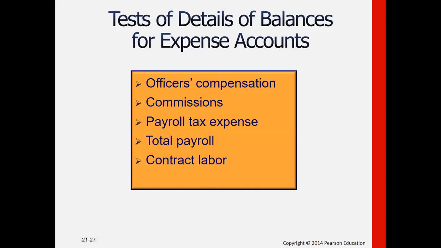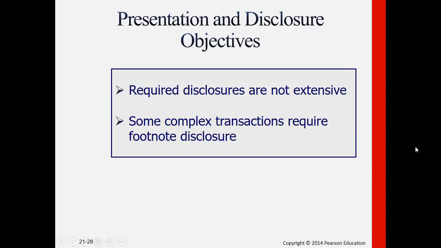Then, in addition to that, also with the expense accounts of the accruals. Remember, for accruals, we will debit the expenses and credit the corresponding liabilities from officers' compensation or their salaries and other remuneration or benefits, commissions, the payroll tax expense, the total payroll or salaries, and the payment for the direct labor or contract labor. Then we also have to make sure that we follow the presentation and disclosure objectives. Although the required disclosures would not be that extensive, normally we just have to disclose the necessary details as to how we computed the balances of the accounts. Although some complex or complicated transactions require footnote disclosure.